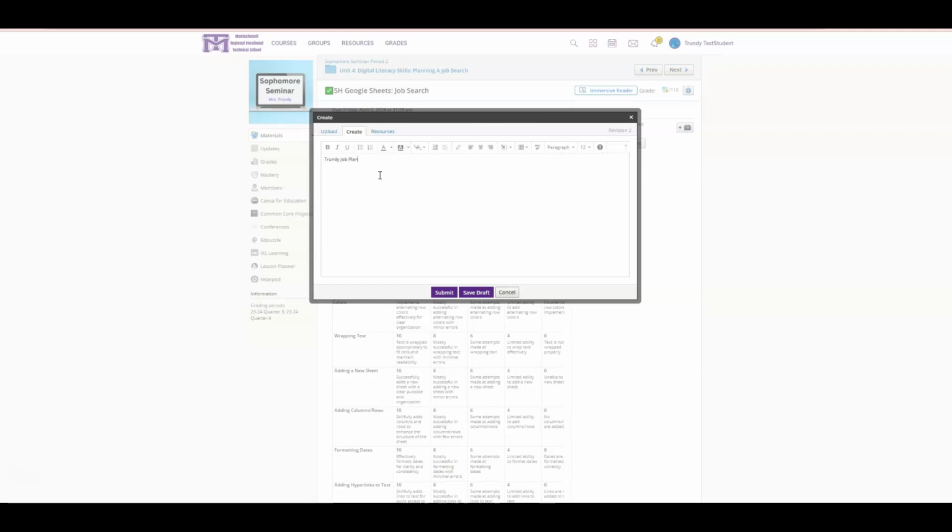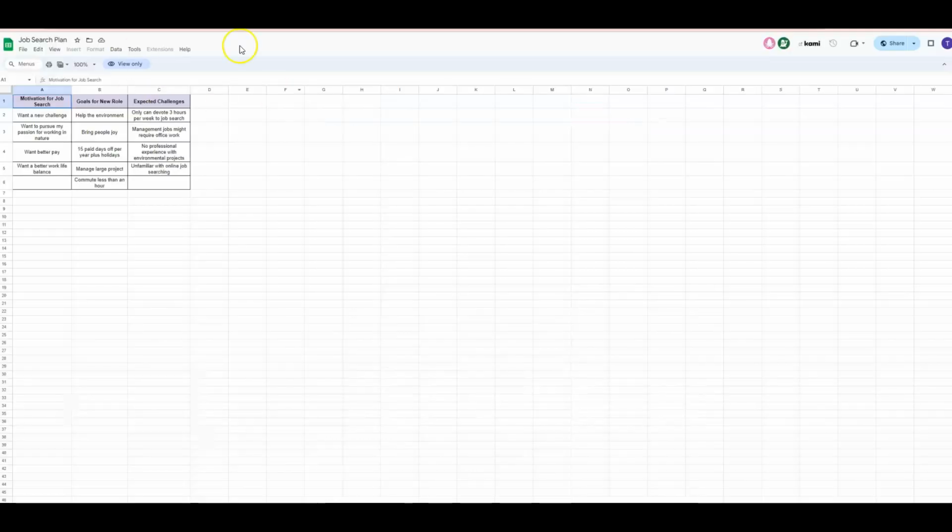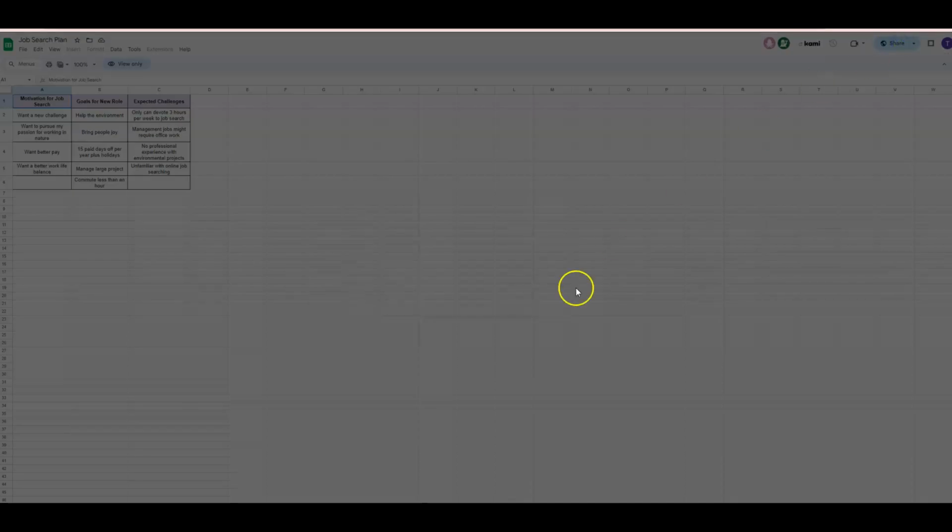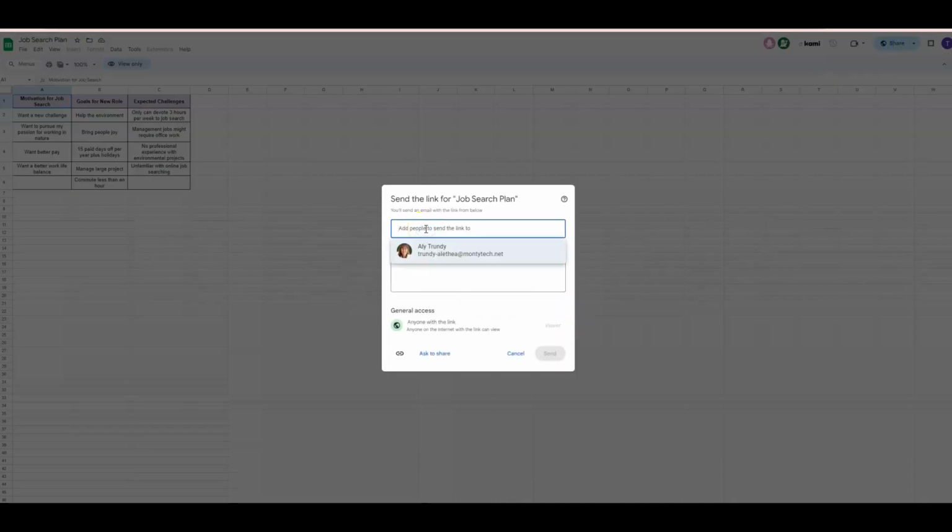job plan. I'm going to go back to my document. I'm going to grab the share link. I'm going to first make sure that it is shared with Miss Trundy. Do not notify me. If it gives you a message that says, if there's a box up here, unclick it. Make sure you're not notifying me. Copy the link.